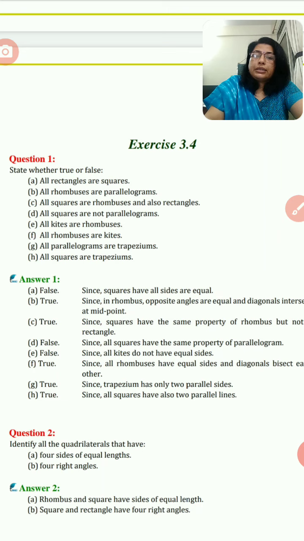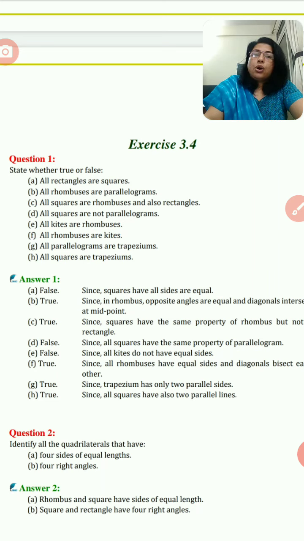Next sentence is all rhombus are kites. Yes, here for rhombus, we can see that the kite definition is that two pairs of adjacent sides are equal, and for rhombus all sides are equal. So we can say that the condition is satisfied. So we can say that this sentence is true.